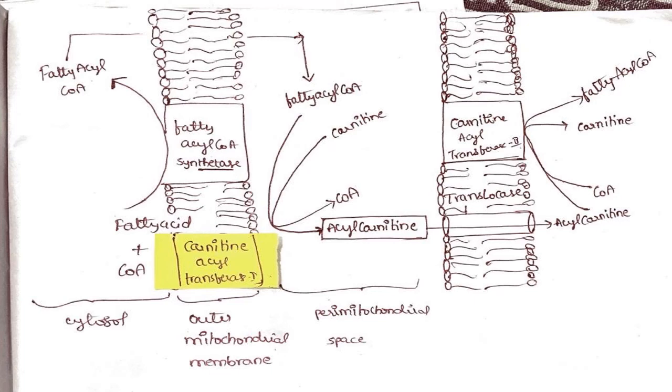Mostly the beta oxidation of palmitic acid happens. So mostly the beta oxidation of palmitoyl coenzyme A happens. That is why sometimes carnitine acyl transferase is also called carnitine palmitoyl transferase. That is, CAT is sometimes also called CPT. So this is the explanation of the doubt you have.